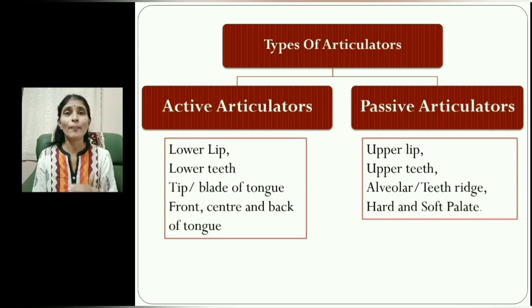While making speech, otherwise our upper lip we have movement, but in speaking the sound is produced with the help of the lower lip only. Upper lip, upper teeth, alveolar ridge, and hard and soft palates on the top of our tongue. These are passive articulators. They are there, and with the help of the active articulators, the sounds are produced.